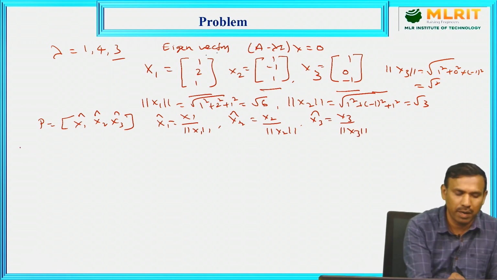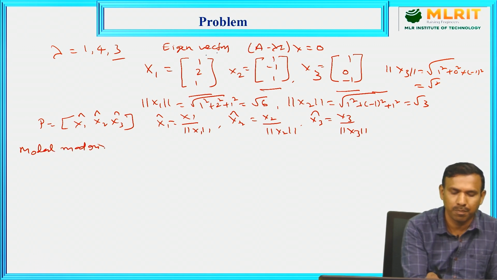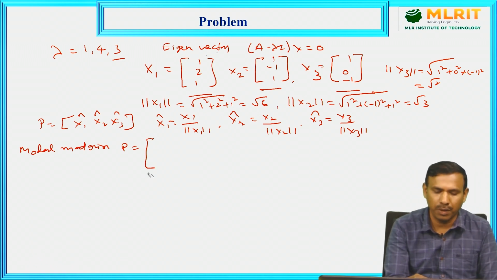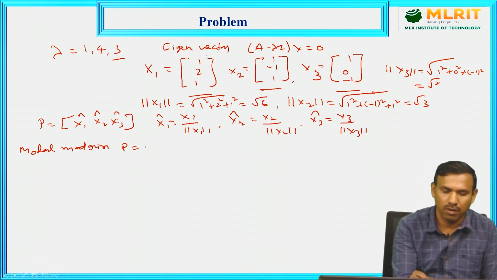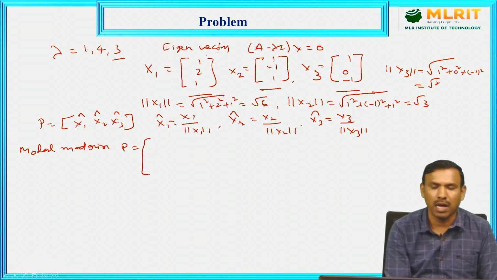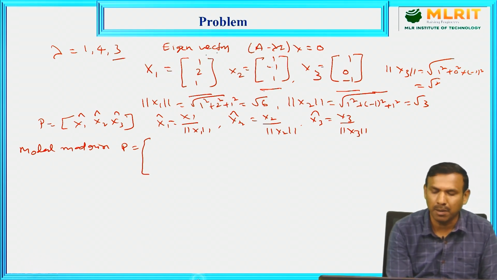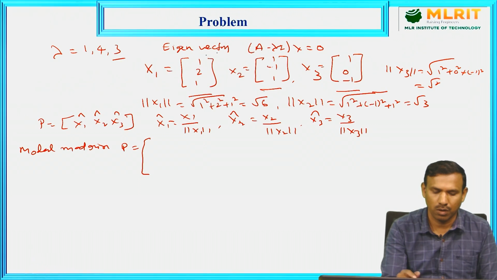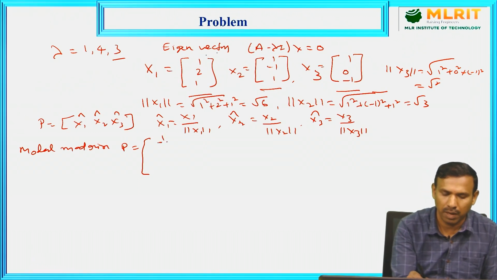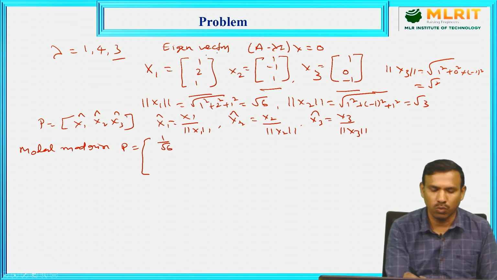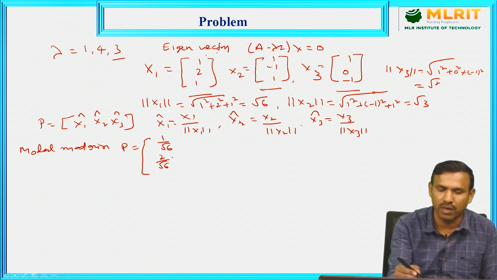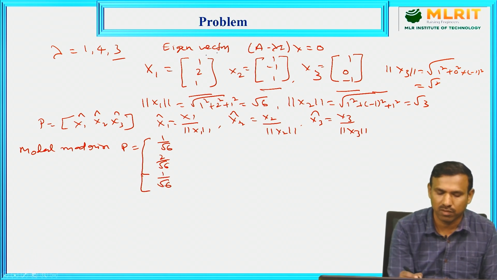So now the modal matrix P. How to write the P? In the first column, x1 by norm x1. Each value of x1 should be divided with its norm, which is root 6. So 1 by root 6, 2 by root 6, 1 by root 6.